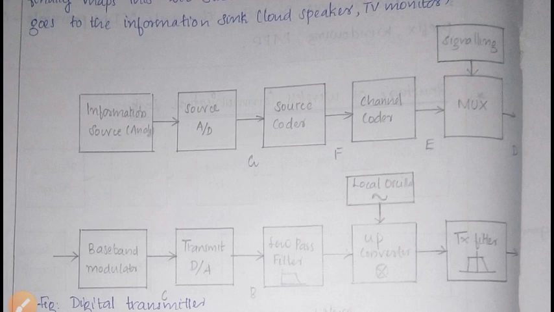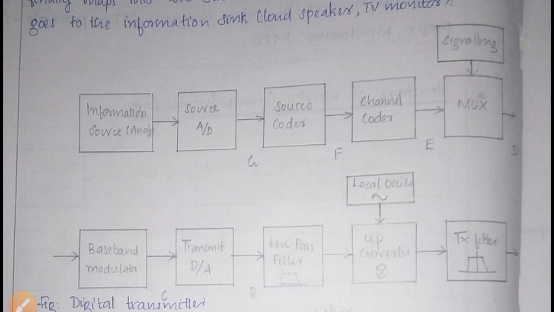182.4 kilobits per second. Then it will multiplex two inputs: one from the channel coder as well as the signaling. In the signaling, it adds the control information for the connection establishment and the synchronization.